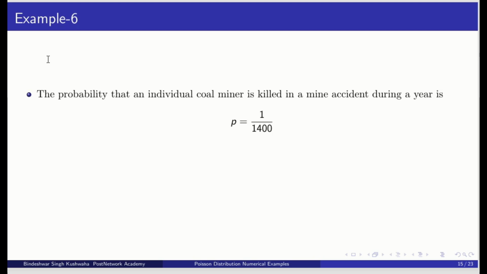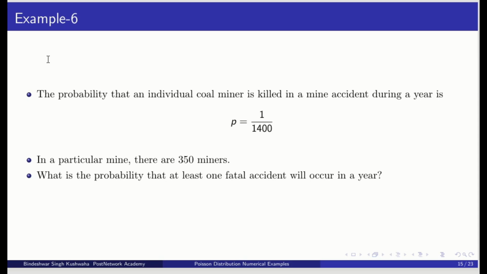Now example number 6. The probability that an individual coal miner is killed in a mine accident during a year is 1 upon 1400. In a particular mine there are 350 miners. What is the probability that at least one fatal accident will occur in a year?